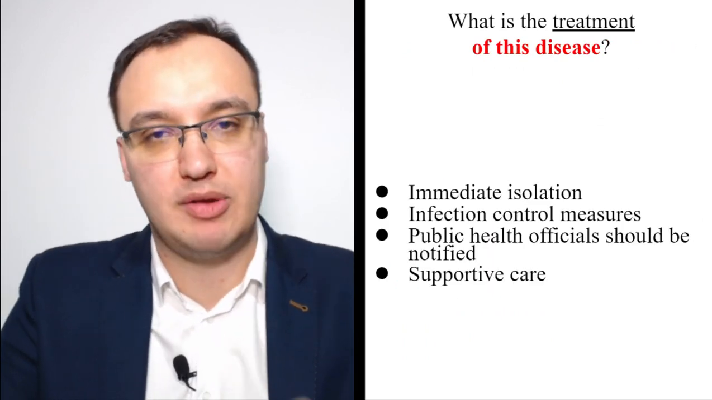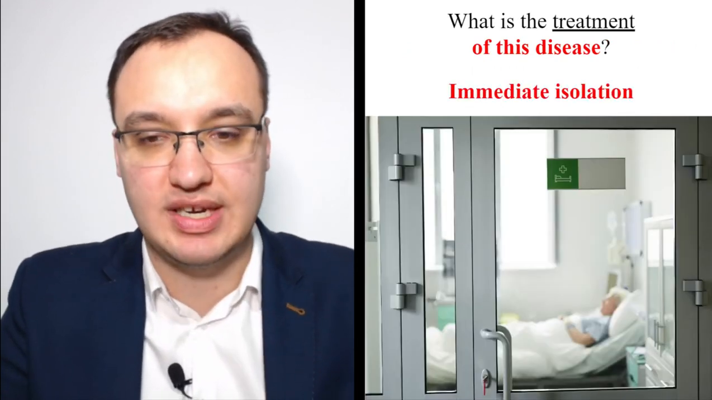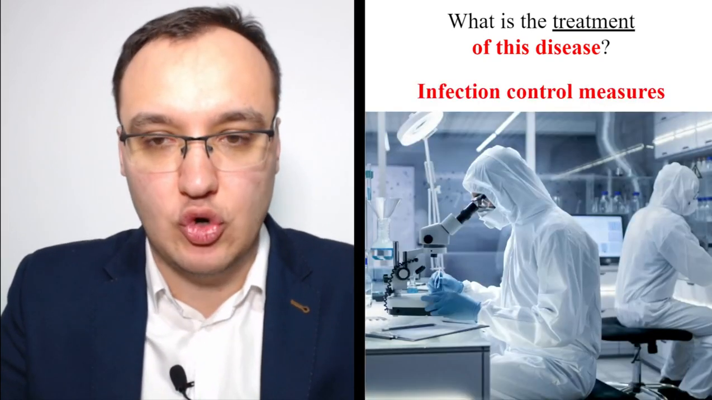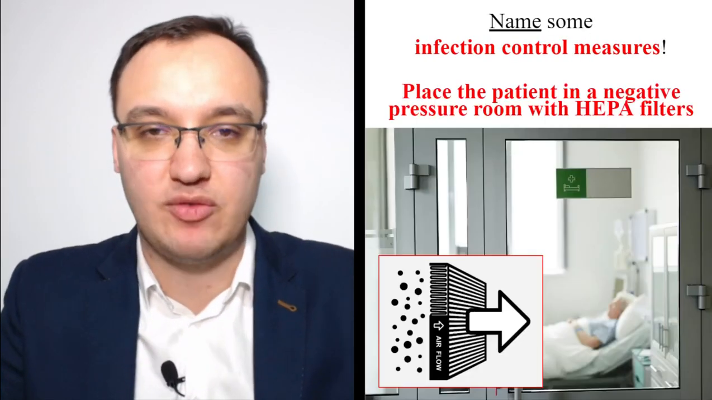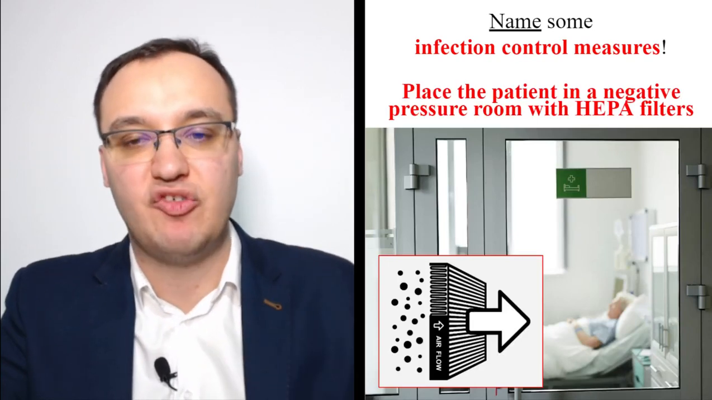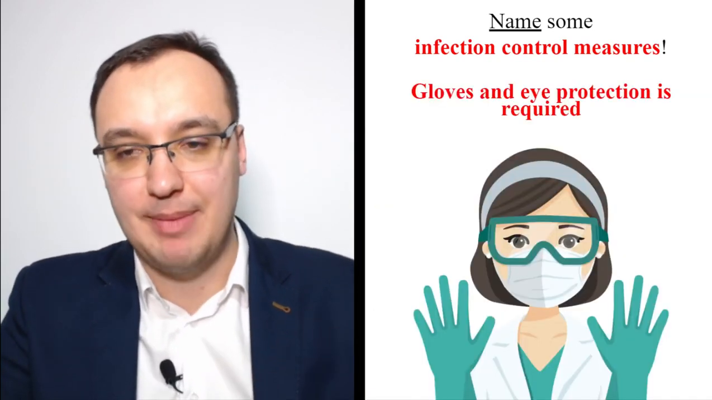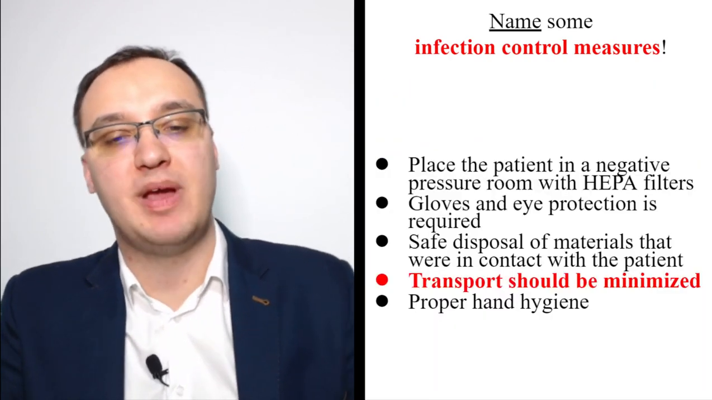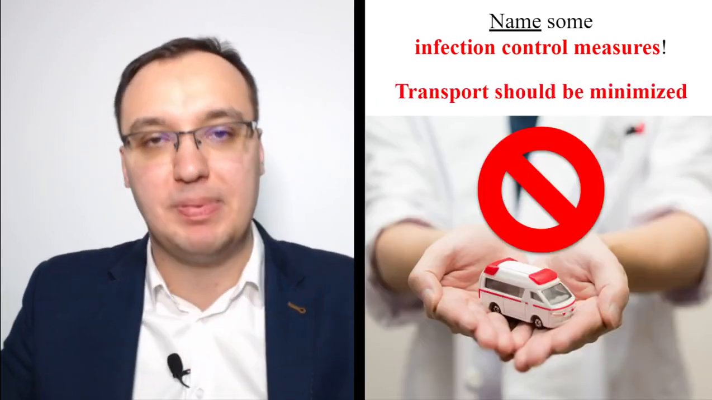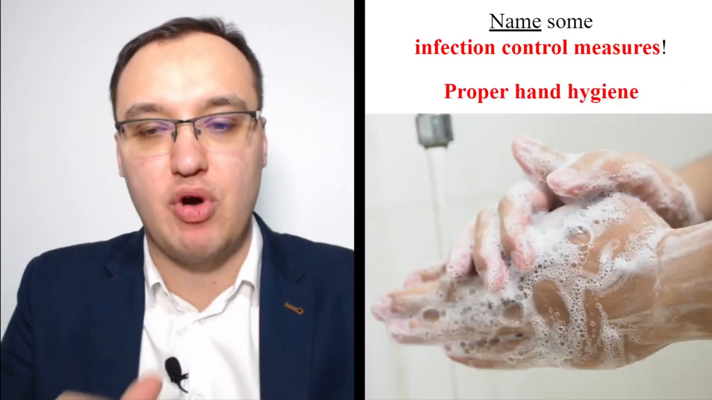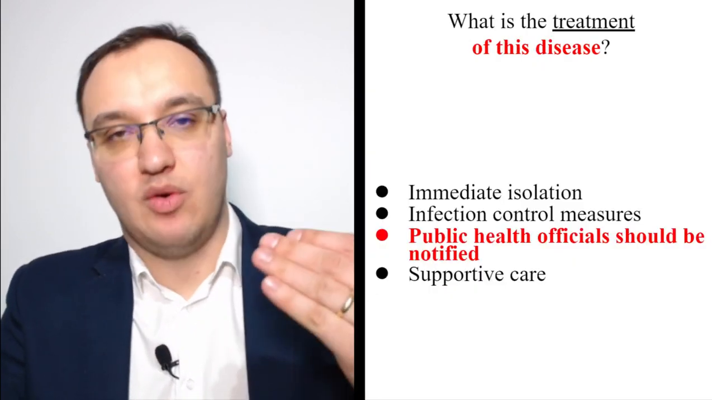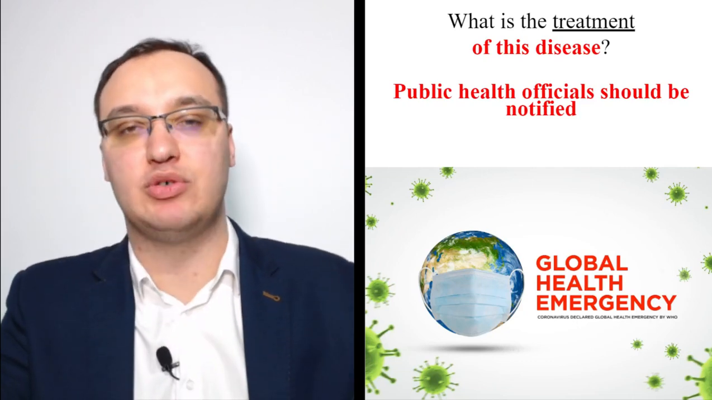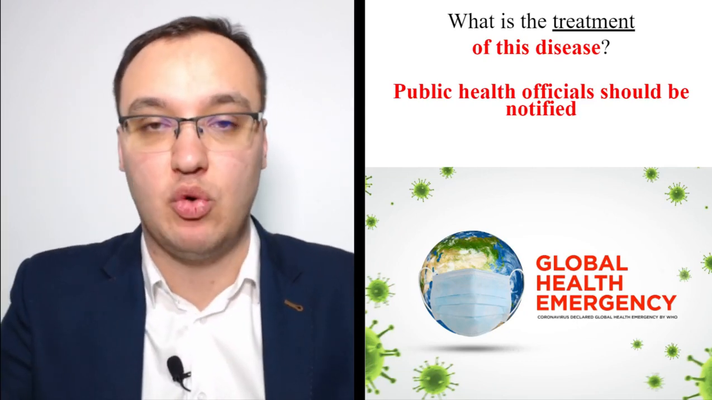The treatment of this disease is immediate isolation in a specialized filtered room, if possible. Infection control measures, for example, are that we place the patient in a negative pressure room. We have gloves, eye protection, and so on. We have safe disposal of the material that has been in contact with the patient. The transport is completely minimized. We have proper hand hygiene, and we have to call the public health officials and notify them about this, because this is a political thing also.